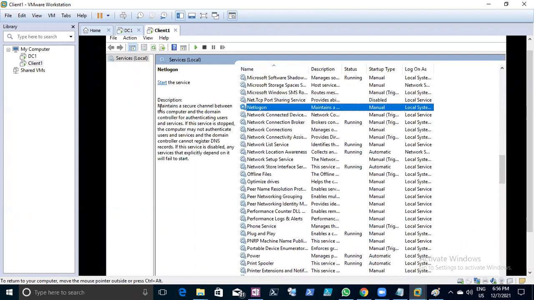NetLogon maintains a secure channel between this computer and the domain controller for authenticating users and services. If this service is stopped, the computer may not authenticate users and services, and the domain controller cannot register the DNS records.